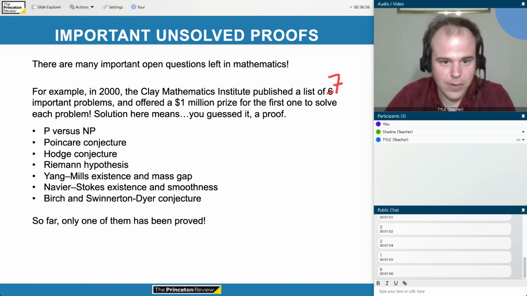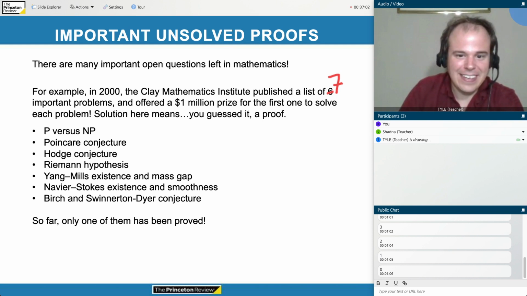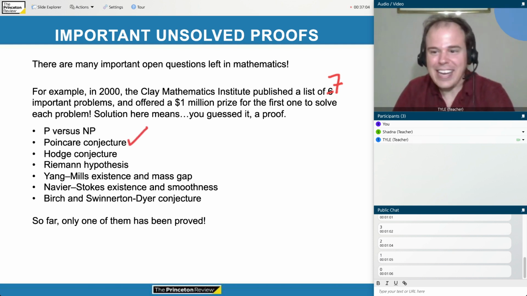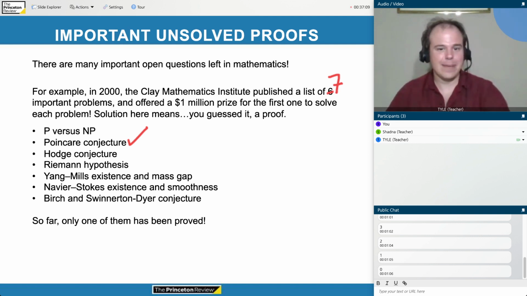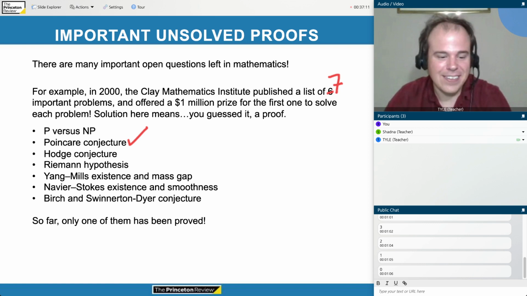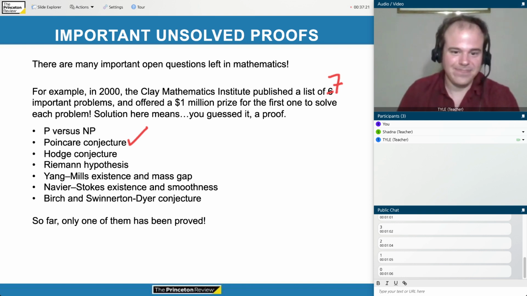It's not too important what these 7 different theorems mean, but so far, only one of them has been proved, right? So the Poincare conjecture, check. That was solved by a Russian mathematician some years ago. But the other 6 are all still open questions, and they're very important for the future of mathematics. And these are not the only 7 important problems. There are lots of other problems that remain open.